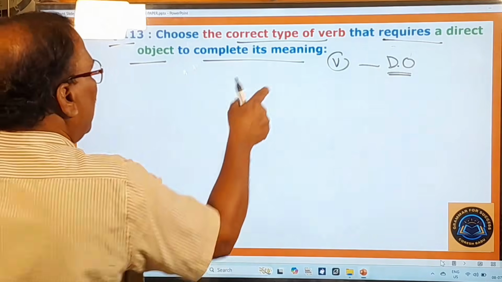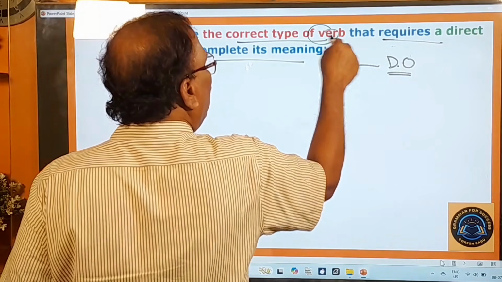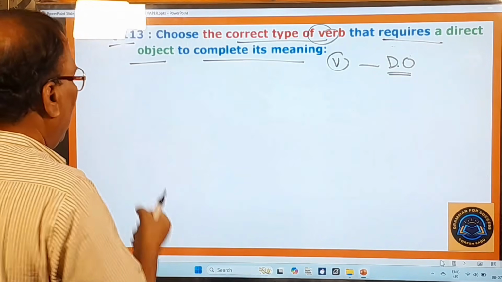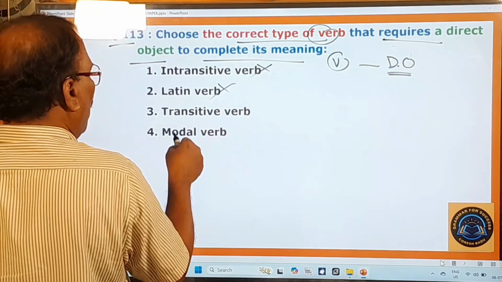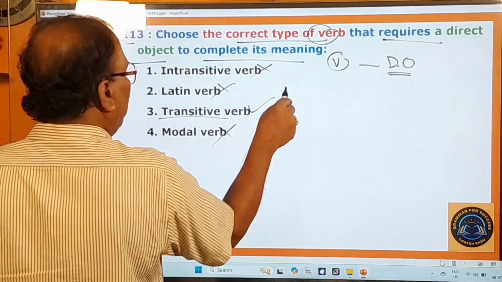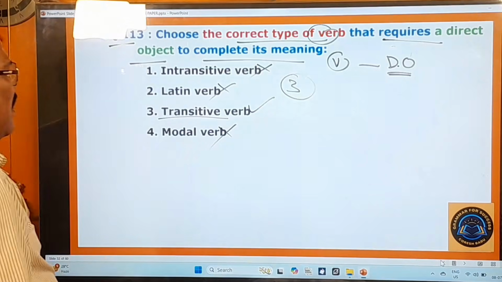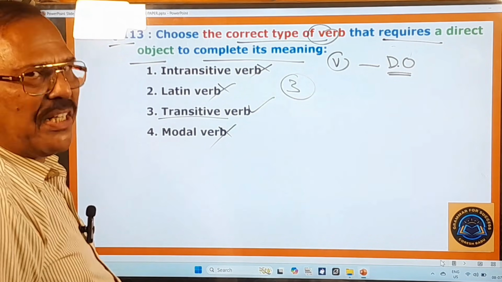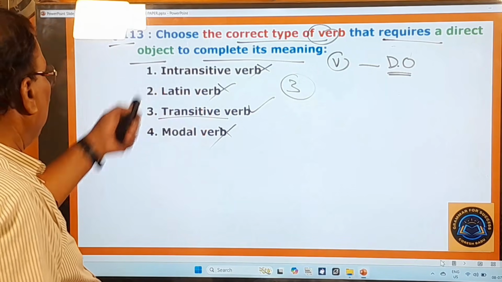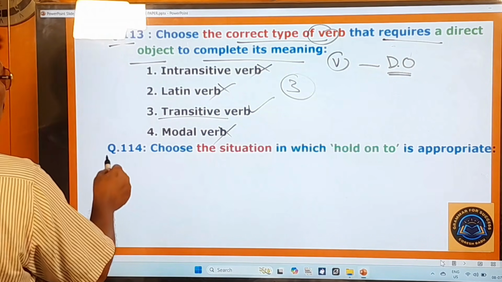And here, the question is asking you to choose that verb that takes a direct object. And what is that verb called? Intransitive verb? No. Linking verb? No. Modal verb? No. But only a transitive verb. Therefore, your answer is the third one, because only the transitive verb will take an object after it to complete its meaning. Right. You go to the next question, 114th question.